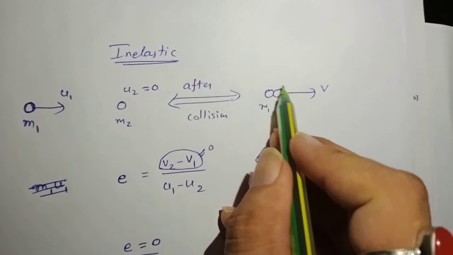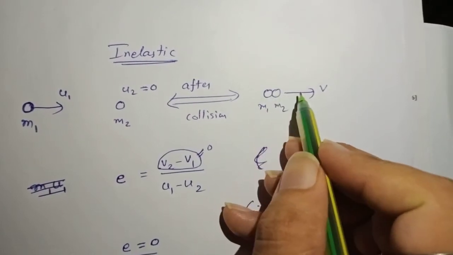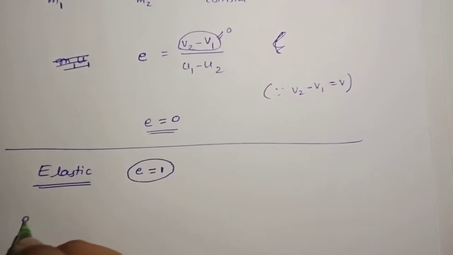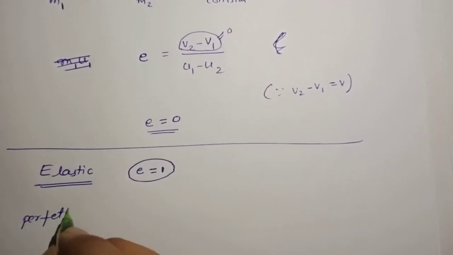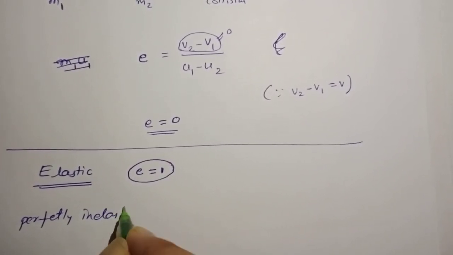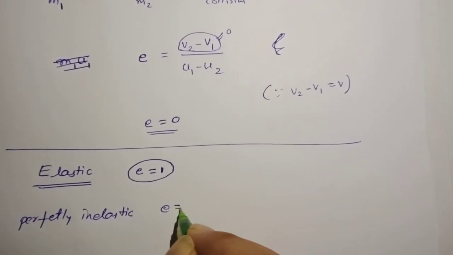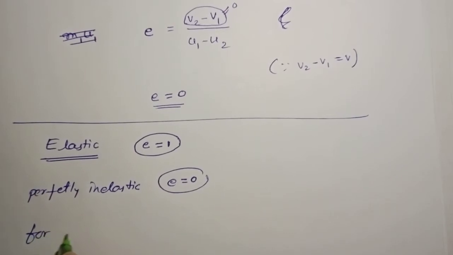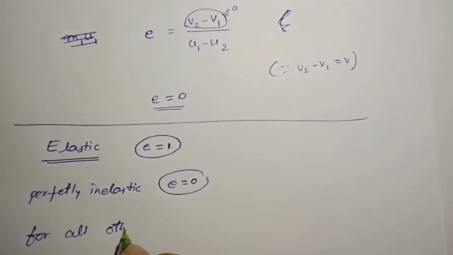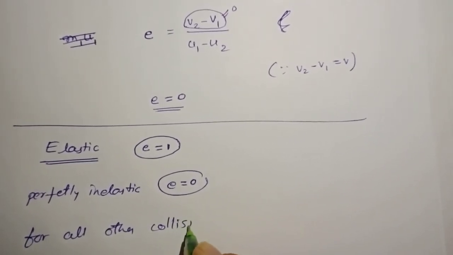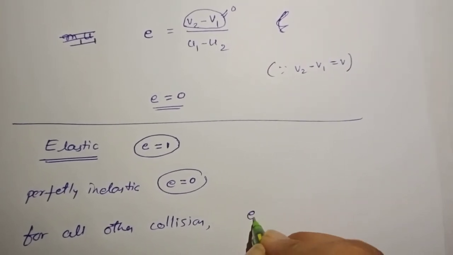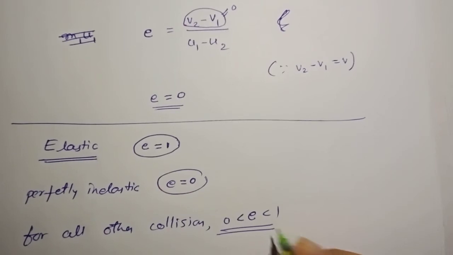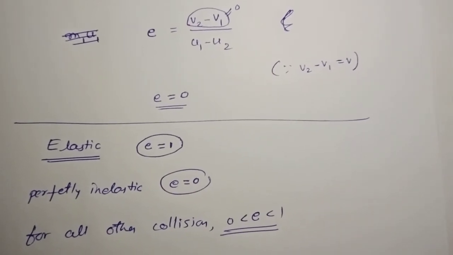Because after the collision, the colliding bodies are moving together with a common speed. For all other collisions, the e value will be between 0 and 1.